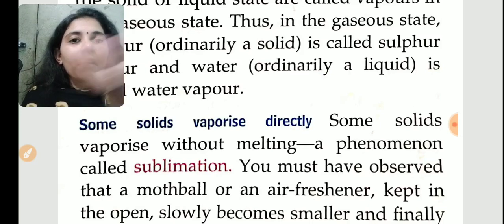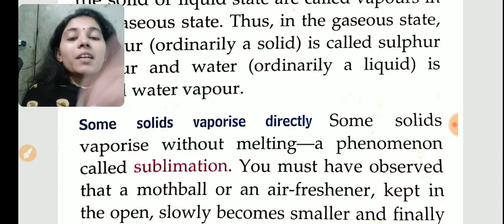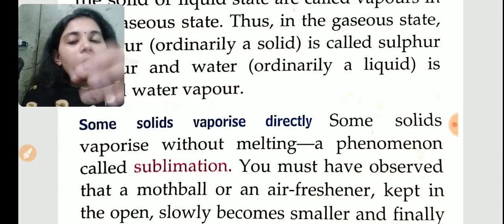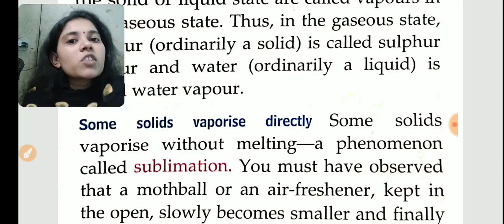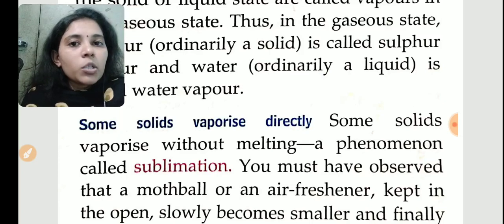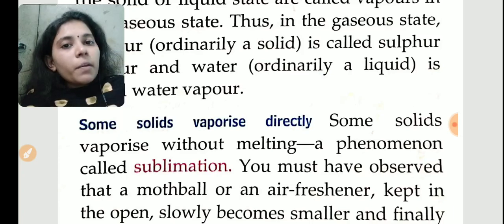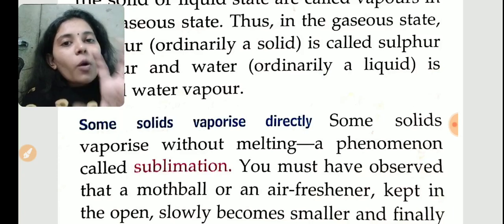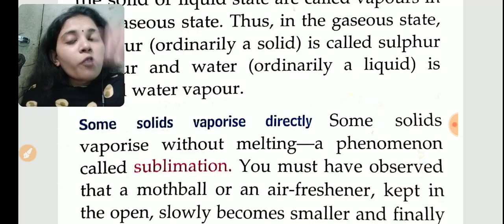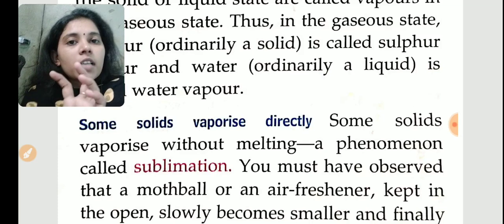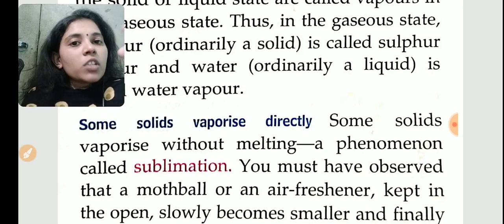Camphor means what? I don't know what you call it in Hindi. Camphor is what we put in a temple. I forget the name. When we are burning it, it is a white color solid substance. What will happen? It will suddenly change to gas only. It will not melt to liquid. Usually how is gas formed? Solid will melt to liquid, liquid will change to vapor. But this one property is there. Some solids will directly change to vapor without forming liquid form.